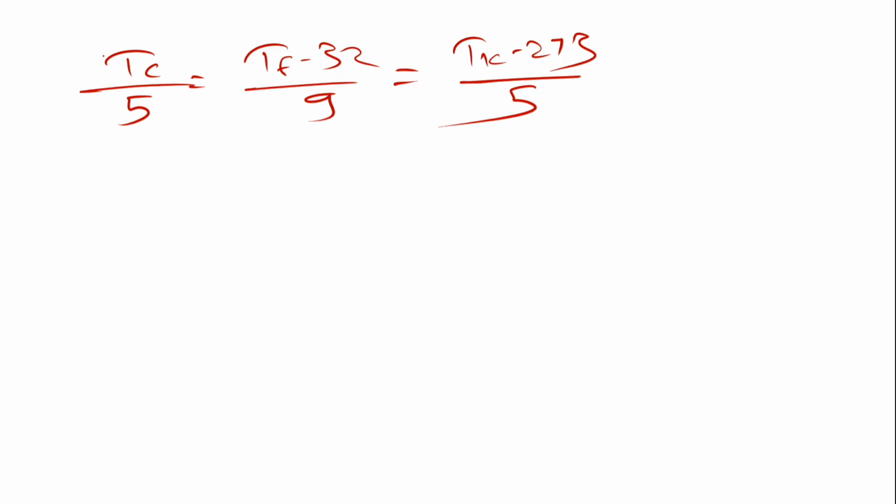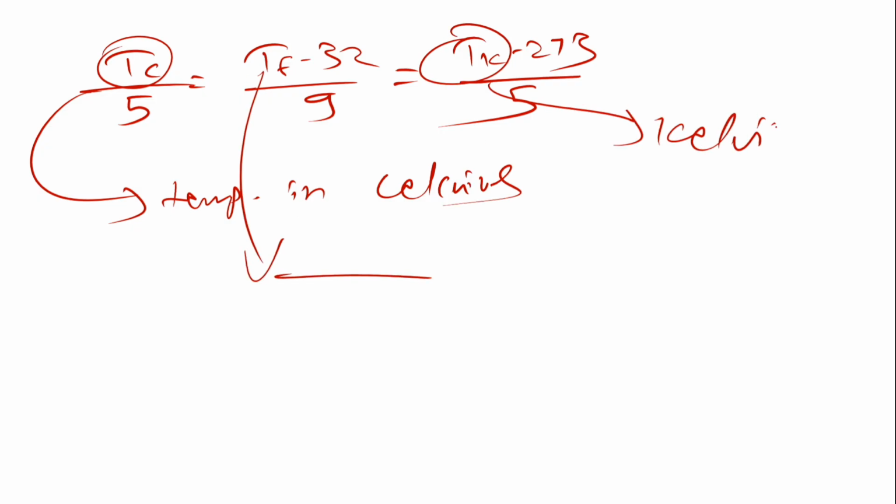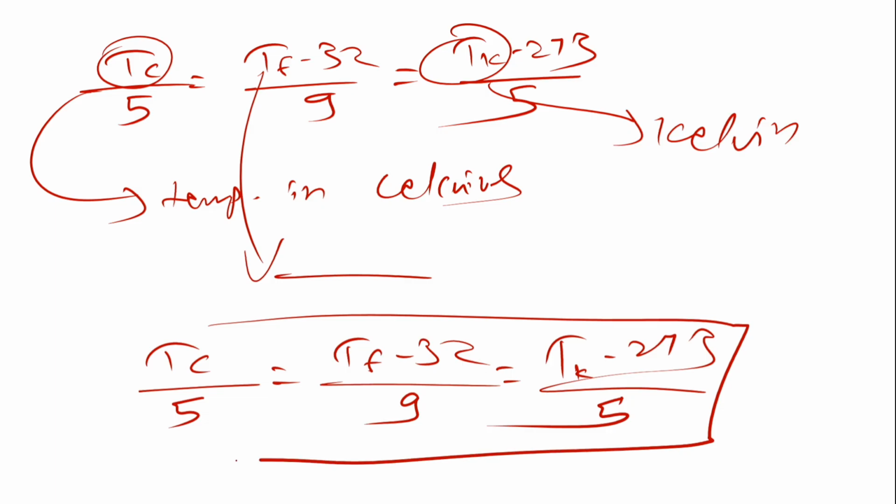This Tc is the temperature in Celsius, similarly Tf is the temperature in Fahrenheit, and Tk is the temperature in Kelvin. So this is the interconversion. I'll write it down again. You also try to write this again and again so that you don't get stuck in the numericals. Tc by 5 equals Tf minus 32 by 9 equals Tk minus 273 by 5. This is the relation which connects the temperature in the Celsius scale, Fahrenheit scale, and the Kelvin scale.